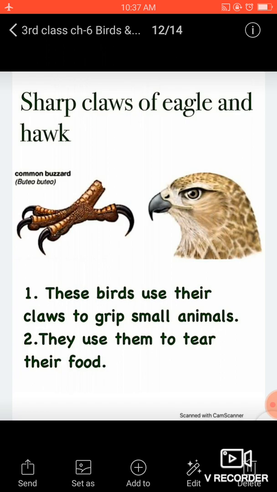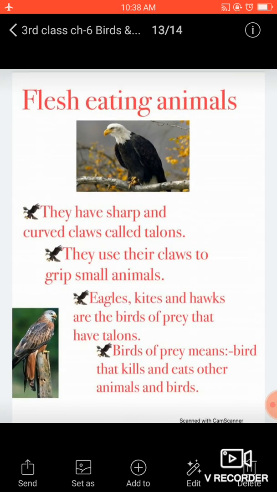These birds are eagle, kites, hawks, and they are the birds of prey that have talons. Now you can see some more features of these birds, like they have sharp and curved claws.